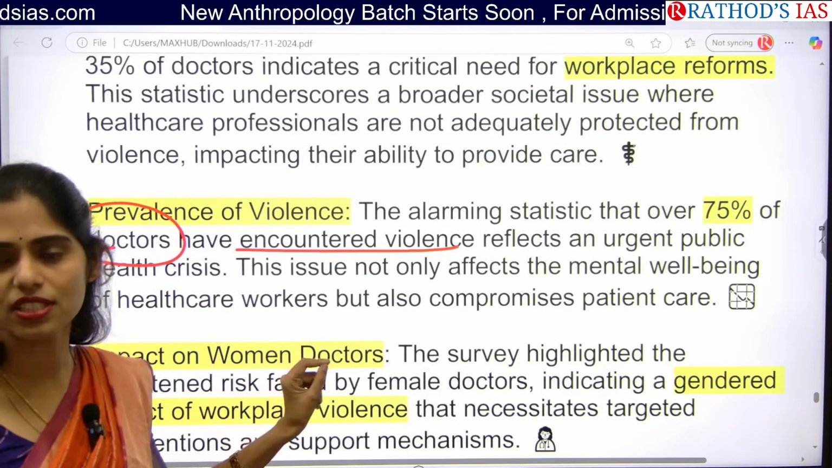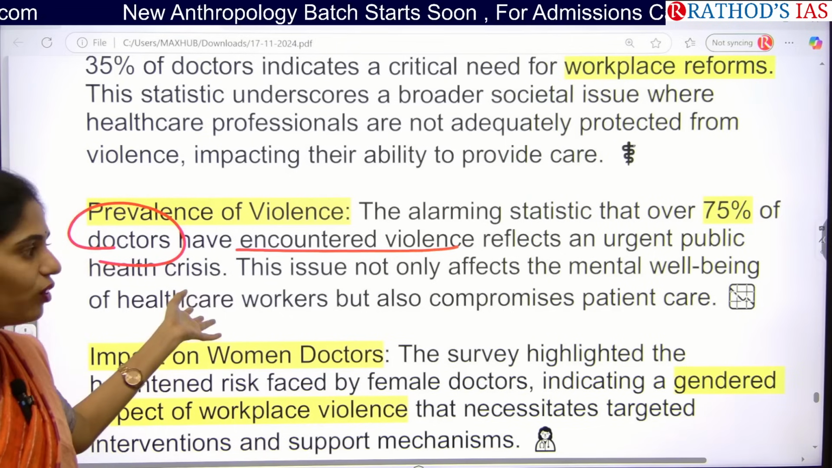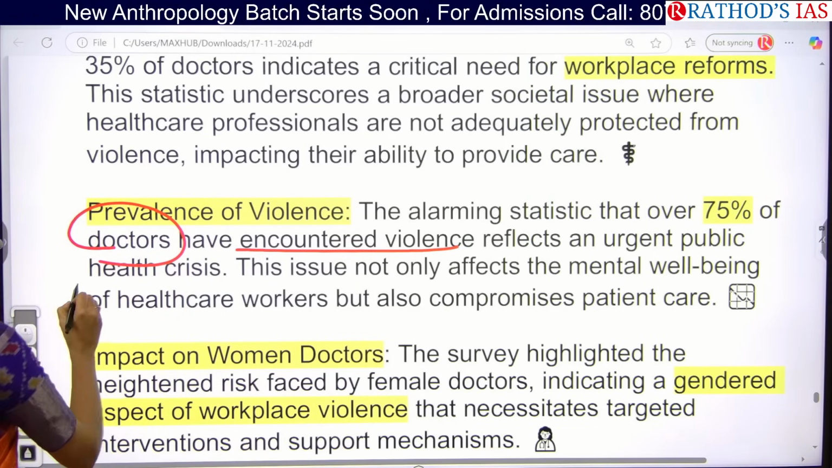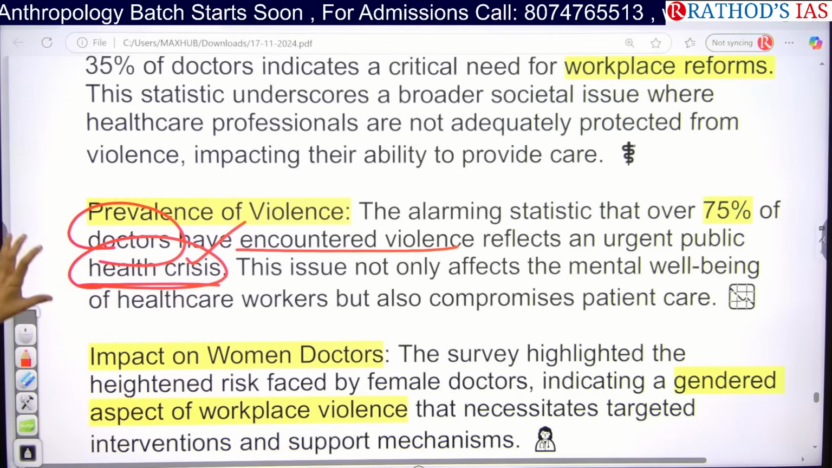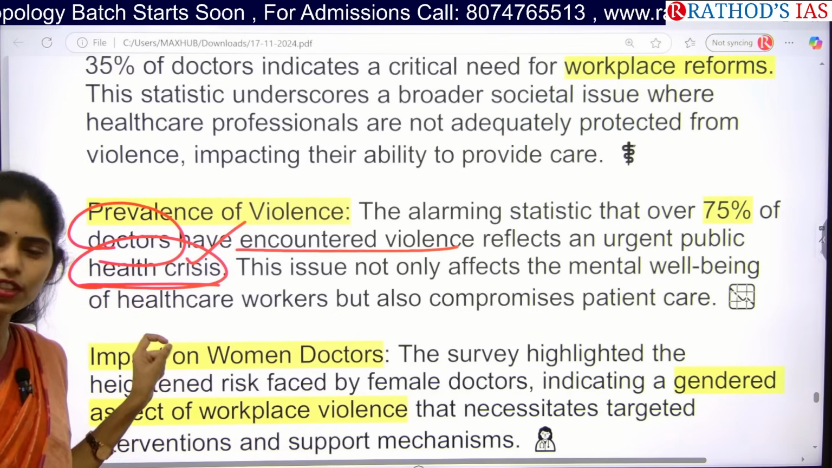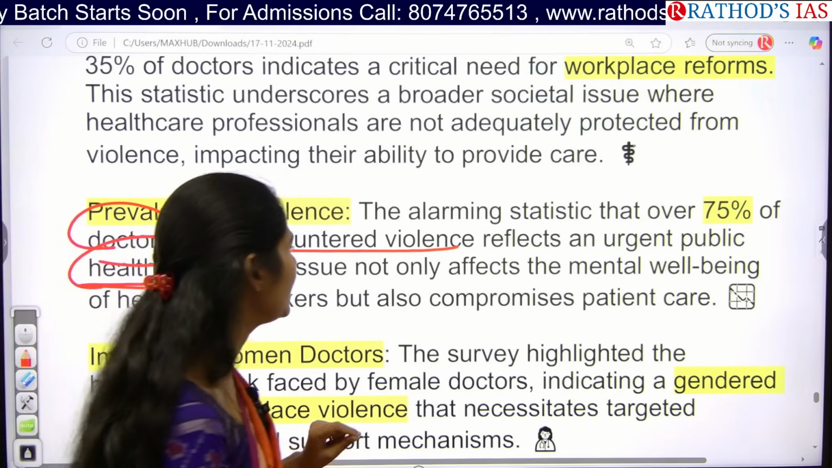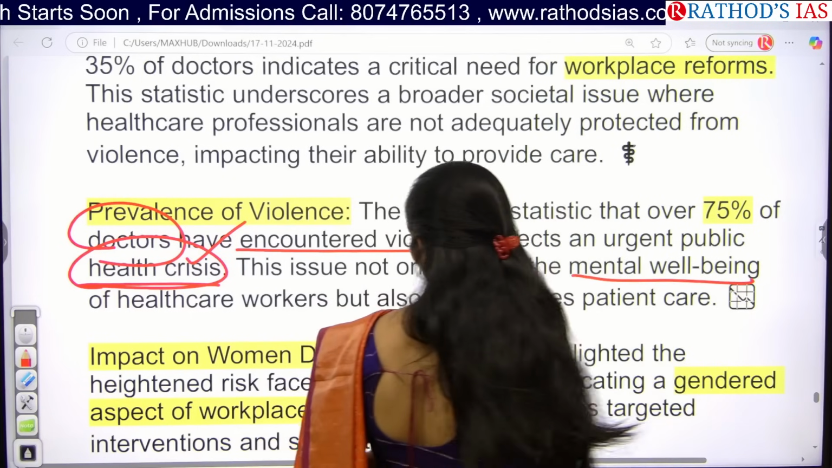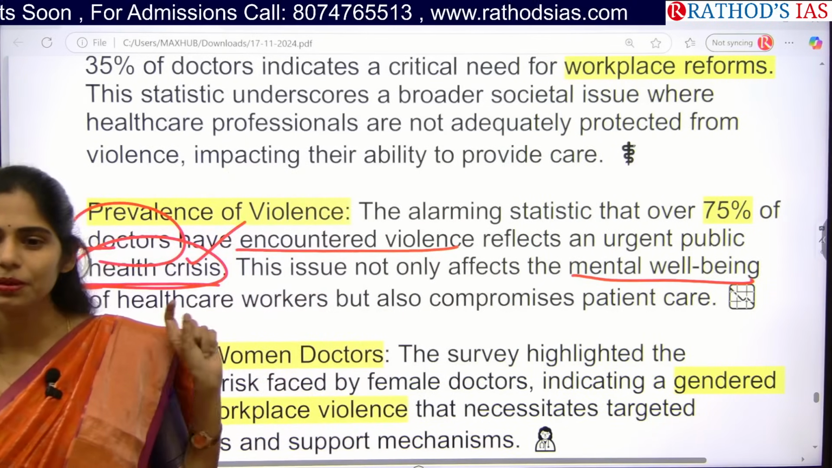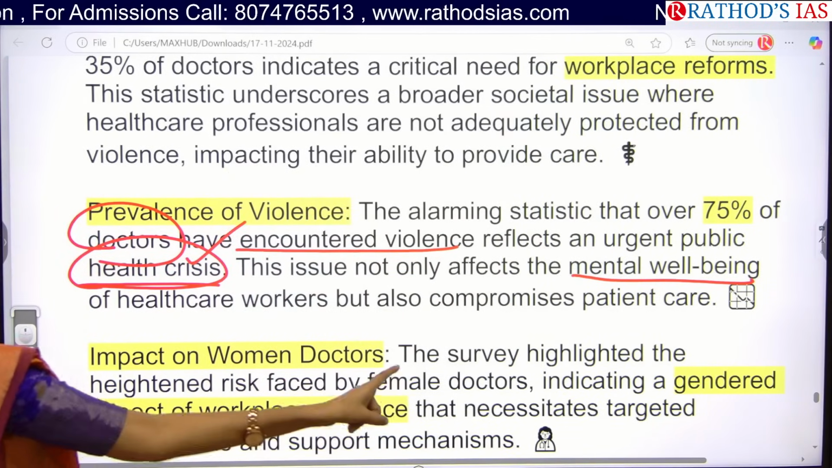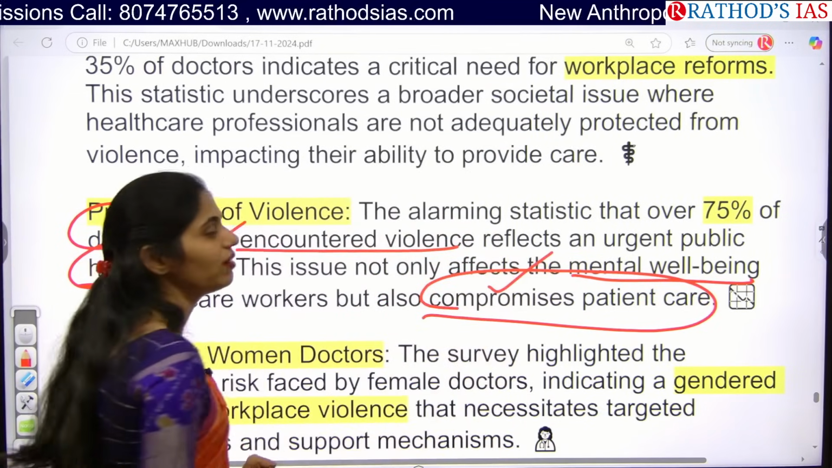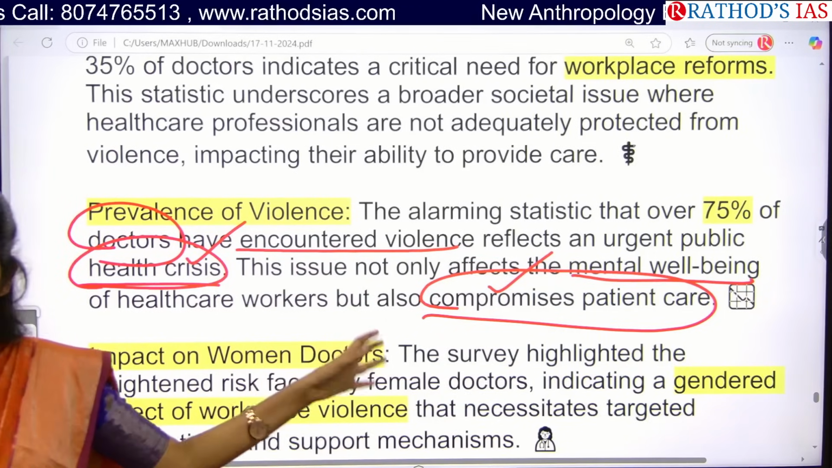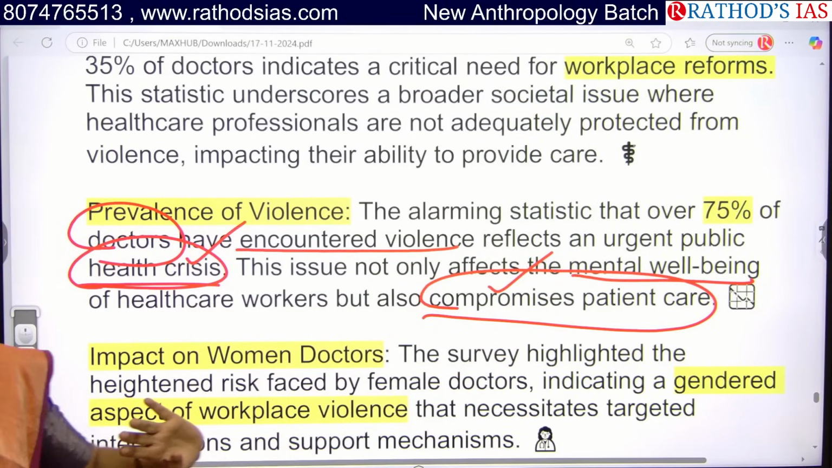75% of doctors encountered this kind of violence. Because of this, we urgently need to take some policies to address this problem. Especially because of the long shifts, even their mental well-being is affected. Whenever the mental health of doctors is affected, obviously it has an impact on patient care. They will not be giving 100% patient care, so they will be compromising on the healthcare of the patients.